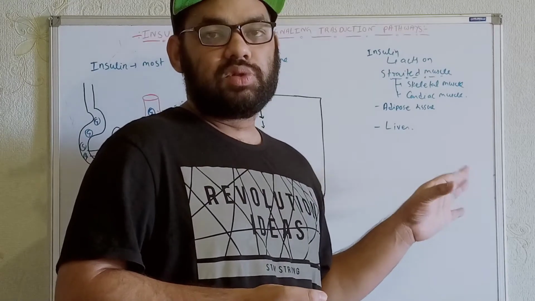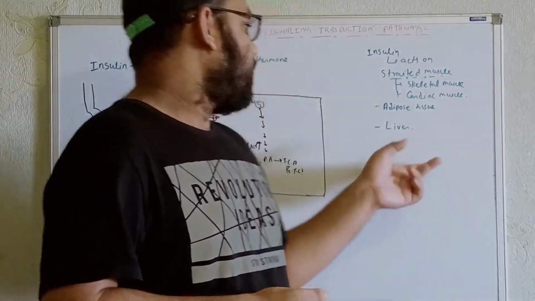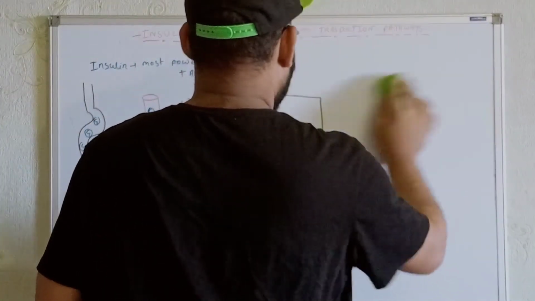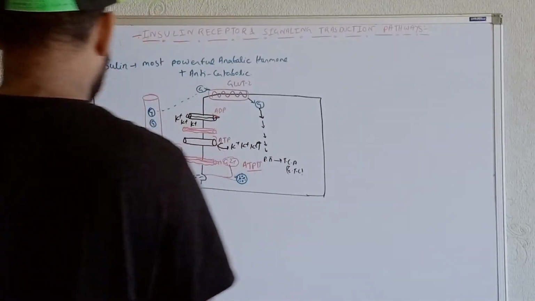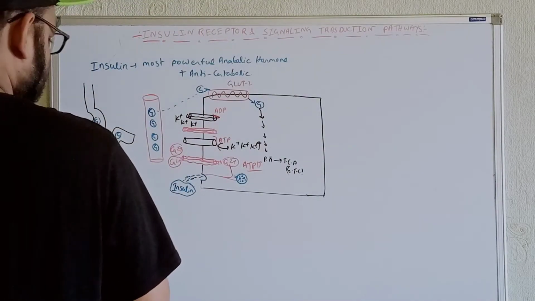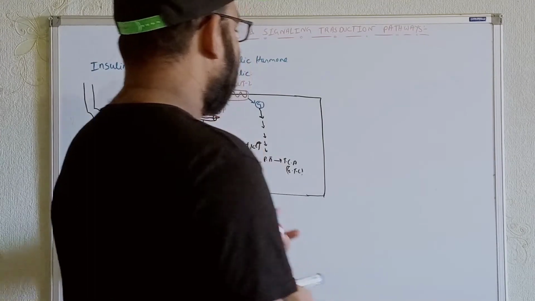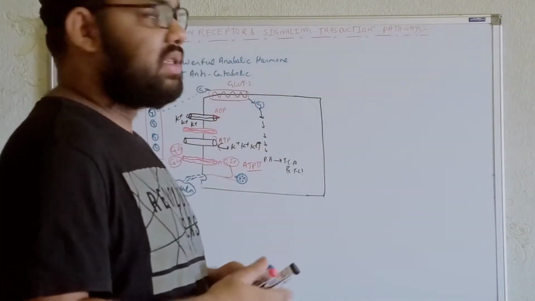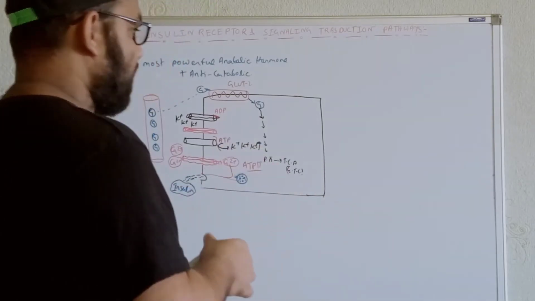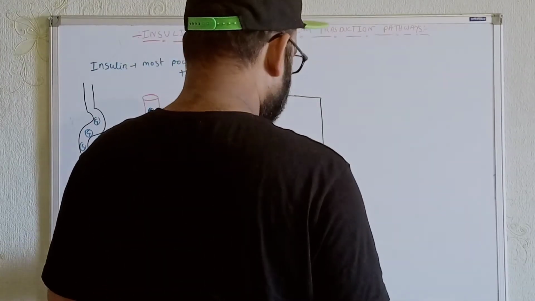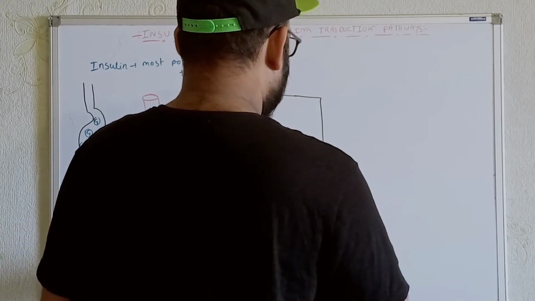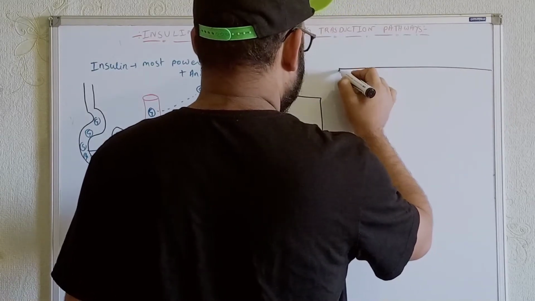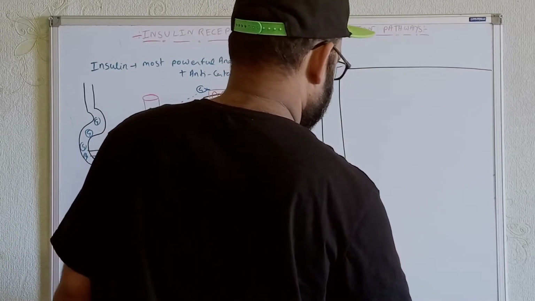Now let's talk in detail about the things over here. For example, I'm just taking a hypothetical cell. It may be adipose tissue, or it may be muscular cells, striated muscle cells. I'm just taking a single cell. From here I'll try to help you understand. Whatever happens, try to understand from here.